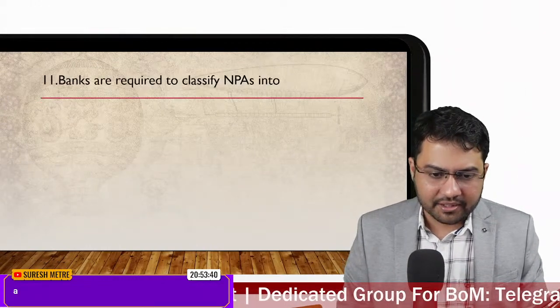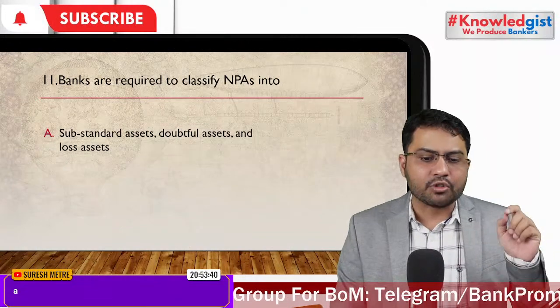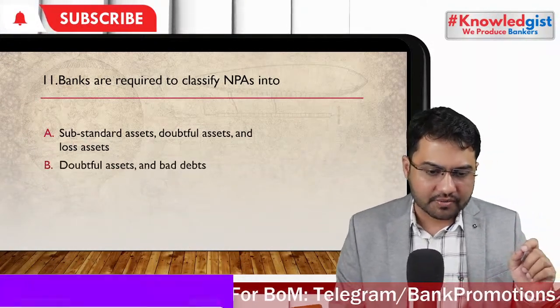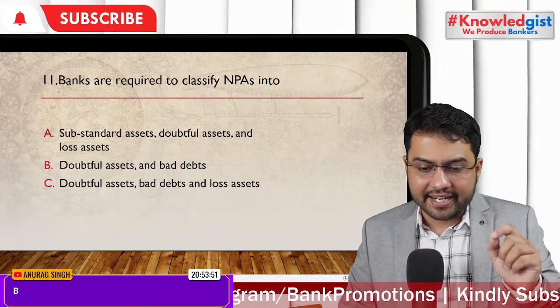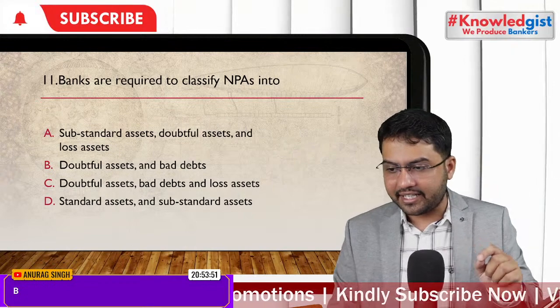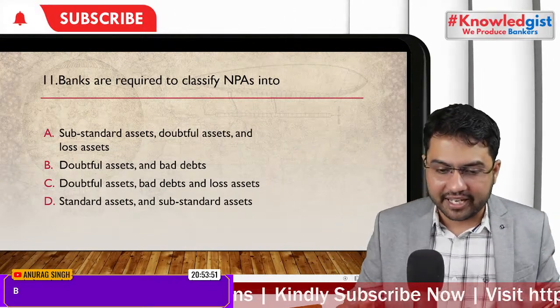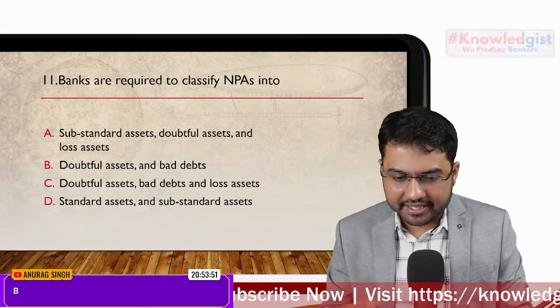Okay, this is the explanation. We'll not go through it. Banks are required to classify NPAs into substandard, doubtful, and loss assets, with standard assets and substandard assets also listed. You need to take your time, but they are cluttered here. We'll cut the clutter in a second.